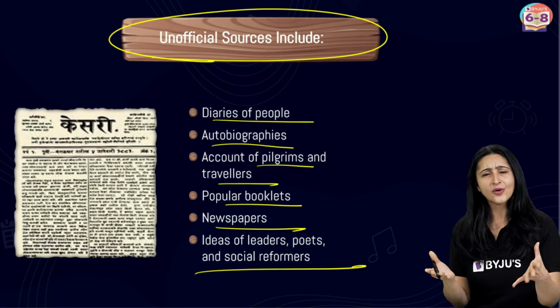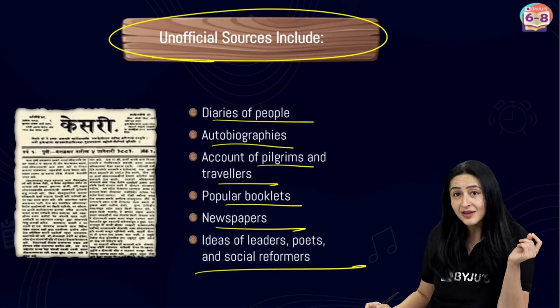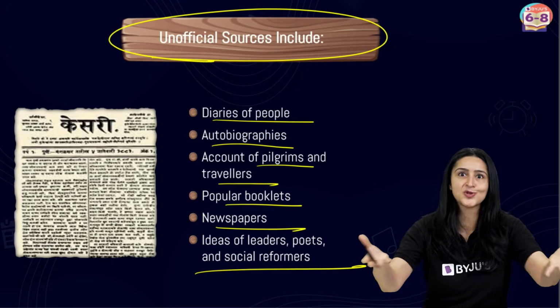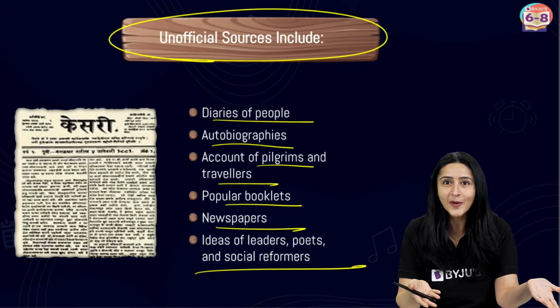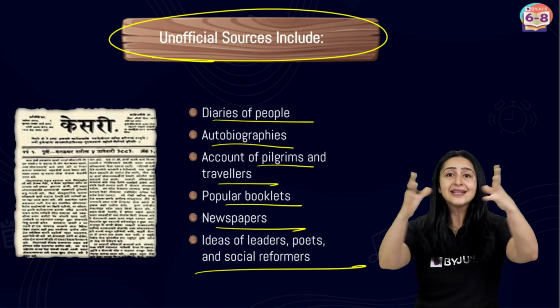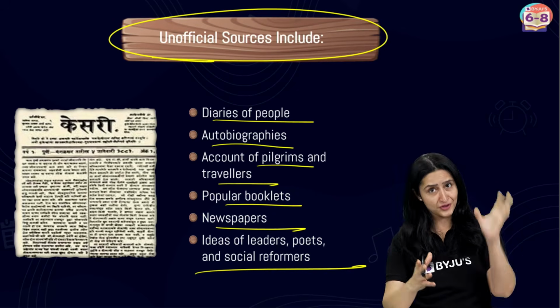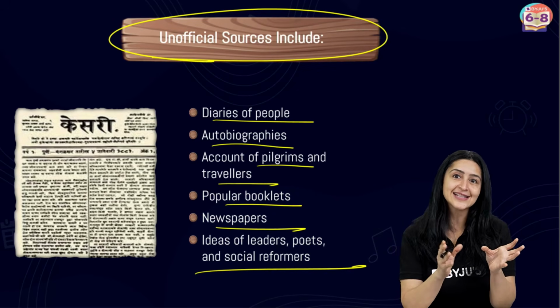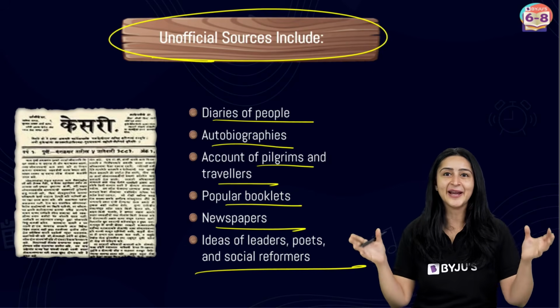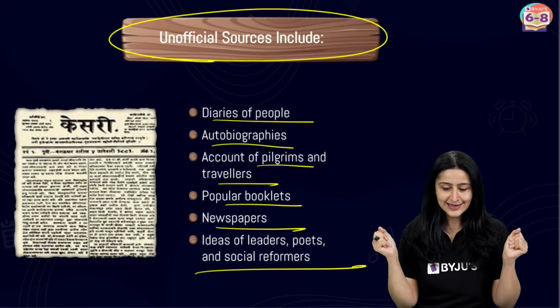Now, why do you think they're called unofficial records? Well, that's because they were not officially written by the British officials, and the British were the ones who were ruling India at that point in time, right? So these are the unofficial sources. So basically, to understand history, you have the help of the official sources as well as additionally the unofficial sources, which will give us the entire picture, right?